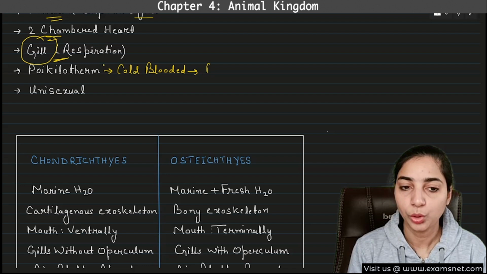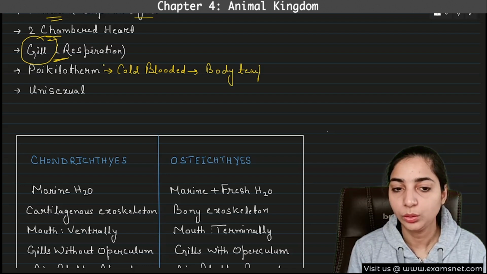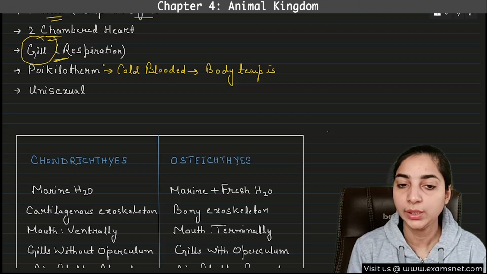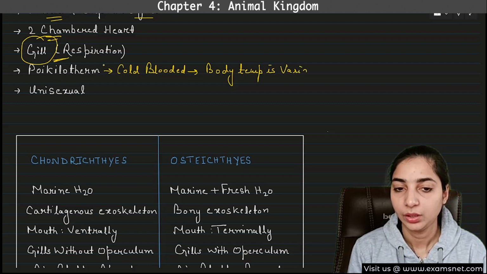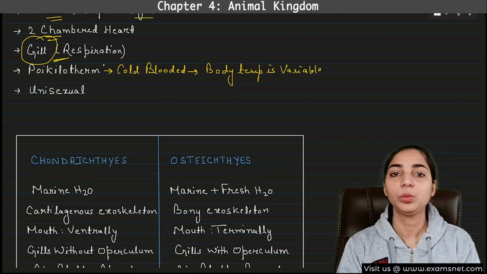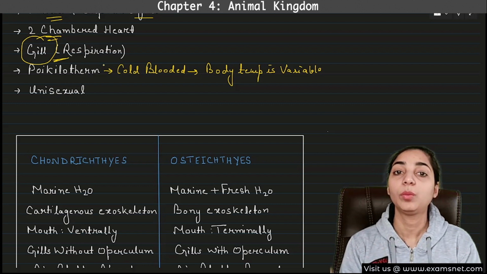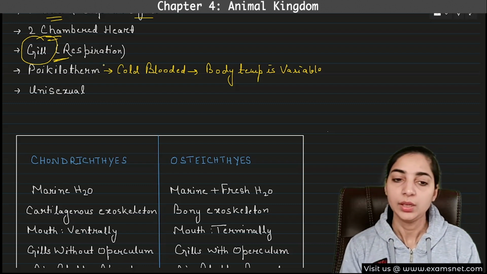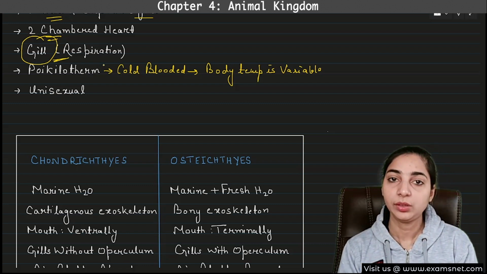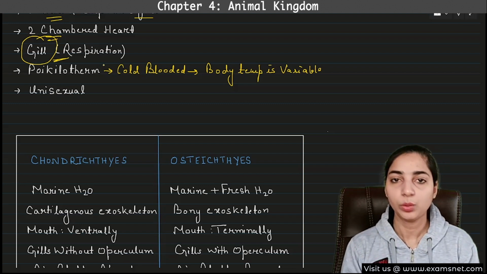So the body temperature is not constant, or we can say the body temperature is variable. So it varies according to the environment or according to the requirement of the situation. So sometimes the body temperature can drop, sometimes it can rise depending on the situation.